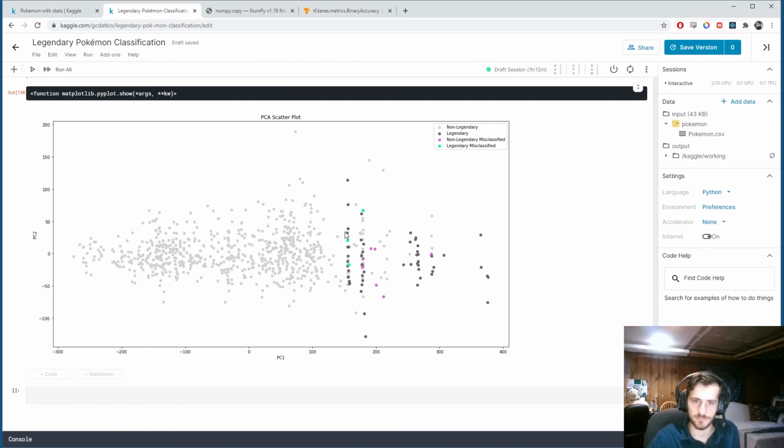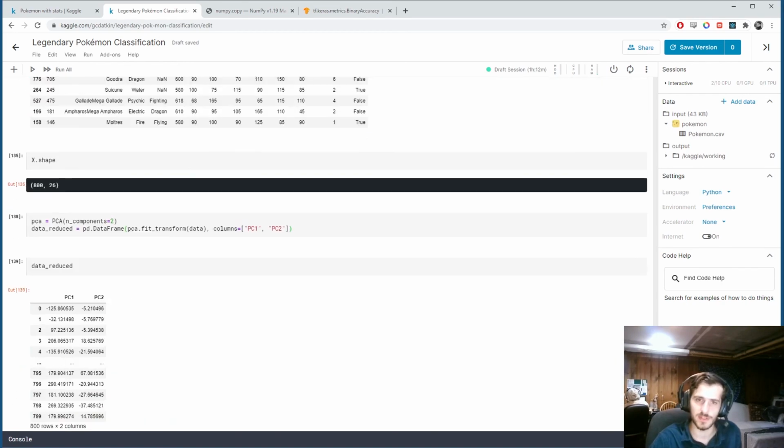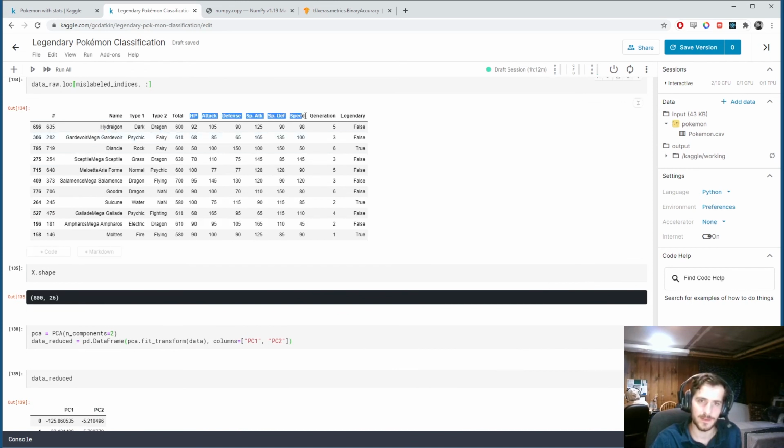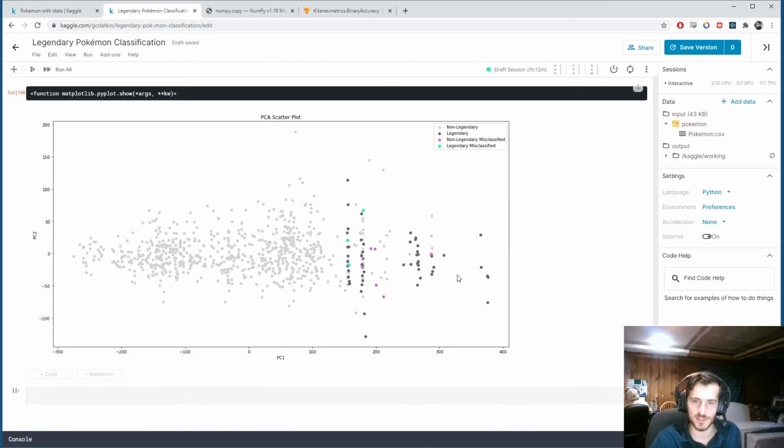Because it knows, we could think of PC1 as sort of measuring the strength of a Pokemon. That's one way of looking at it, because we could consider strength, I don't know, a combination of these, right? When these are all high, you could think of it that way. I don't know if that's exactly what it's seeing, but there's some relationship it sees that when they take on certain values, we start to get legendaries, and if they're under certain values, we just don't have any. So this is mainly why we have such a high prediction accuracy and AUC.